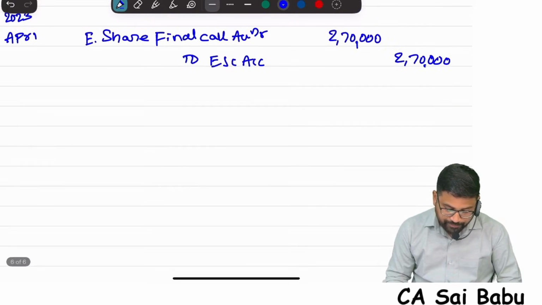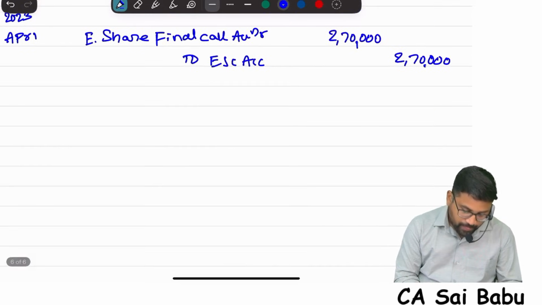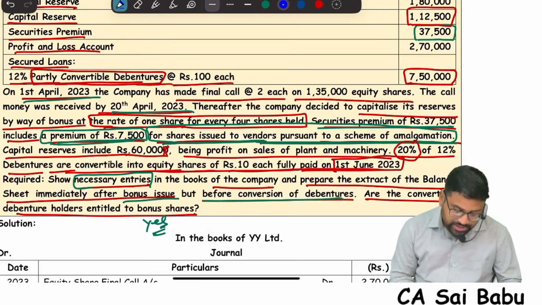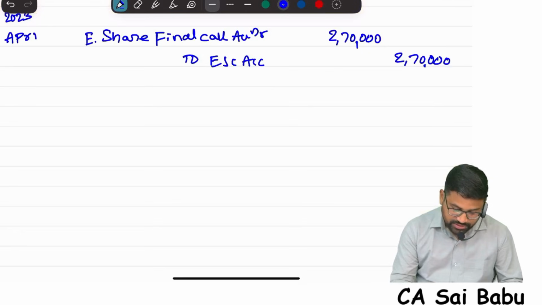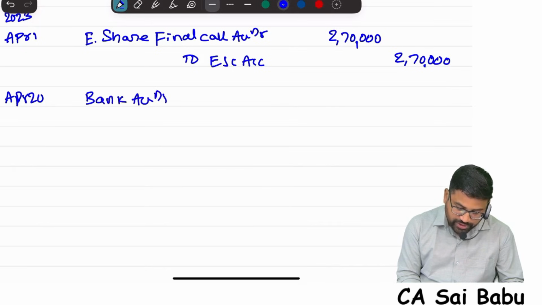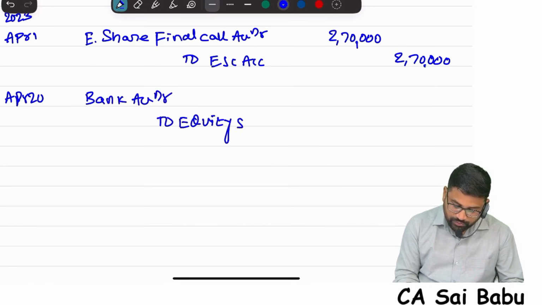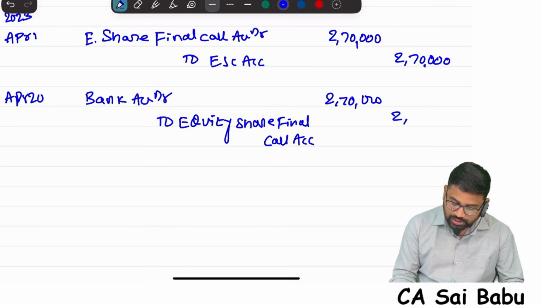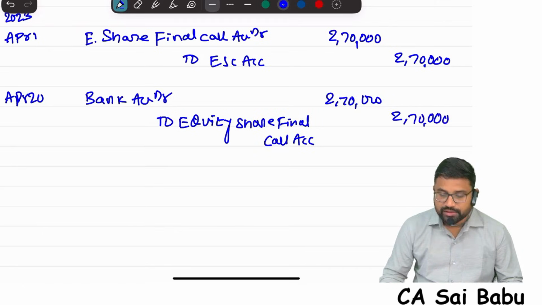Call amount made. Okay. Now relating to this call, we have received the amount. When is the amount received, sir? 20th April, given. So on April 20th we received the amount. When we receive, what is the entry, sir? Bank to equity share final call account. Total amount received, sir? 2,70,000. Now the equity shares have become fully paid.